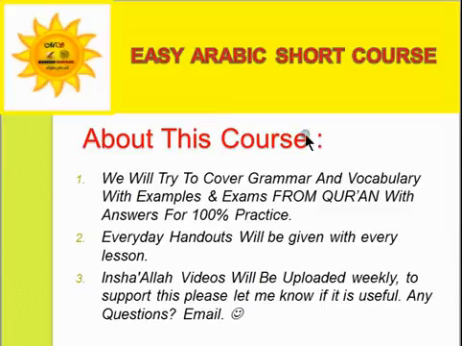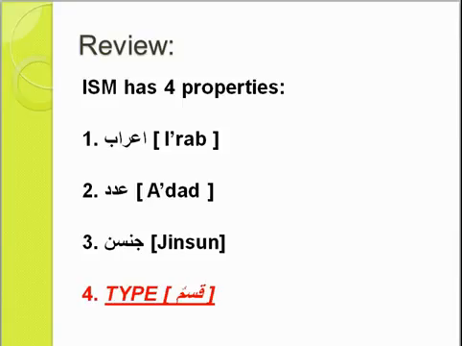We have a lot of work to do, so we'll have to go through the class quickly. Previously we did ism, and I will go back to the very second class because there was one thing we didn't do. We did i'rab, rafana subjar, we did adad, singular pair plural, we did jinsun, masculine feminine, and even more. We discussed all those three things, but we did mention that there were 4 properties, and the one thing we did not discuss was the type.